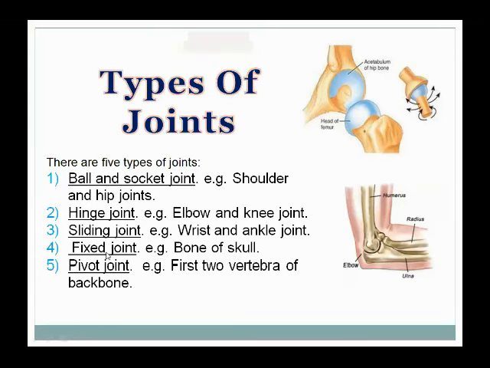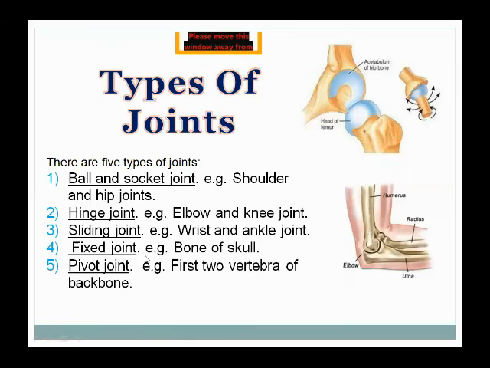Now the fourth one is fixed joint. Fixed joint is present in the bones of the skull, in which the joints are unable to move, they are fixed. What is the skull? The main head of the body is called skull. It is fixed at its points, and you can't move the skull. But the joint which actually moves is the first two vertebrae of the backbone, which are actually the neck.